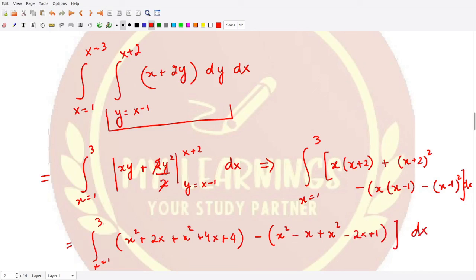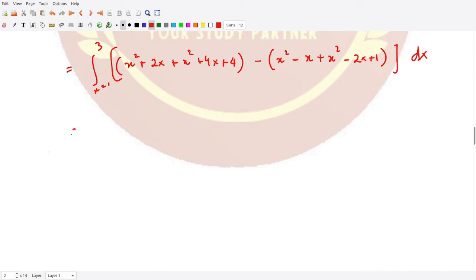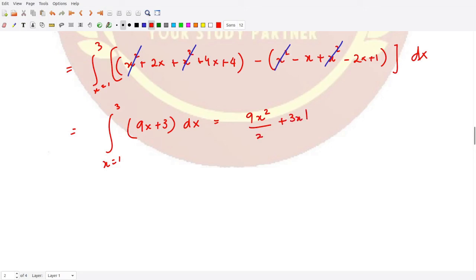We have to perform the integration with respect to x again. You can solve this and simplify the terms. You see this term cancels with this one, this cancels with this one here, and you can simplify the rest. So finally we have the integration with x varying from 1 to 3 of 9x plus 3 times dx. When you solve this integration with respect to x, that is pretty simple: 9x square by 2 plus 3x, and here the limits of integration vary from 1 to 3.